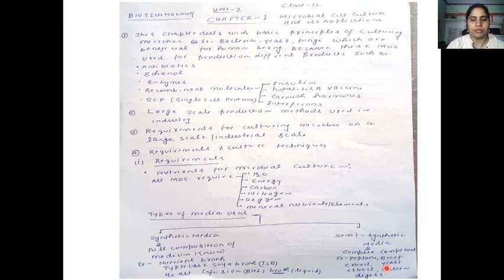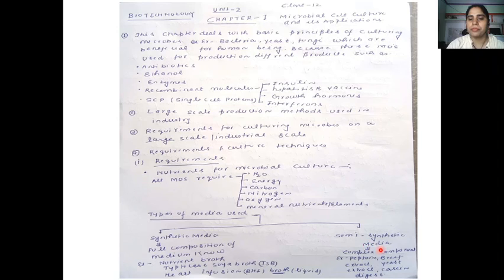So on the basis of that we are selecting the type of media for culturing the microbes in the industry point of view. Because in the industry we are producing the product for the commercial point of view, so we keep it in mind, so that maximum product can be obtained. For that we are choosing the media.